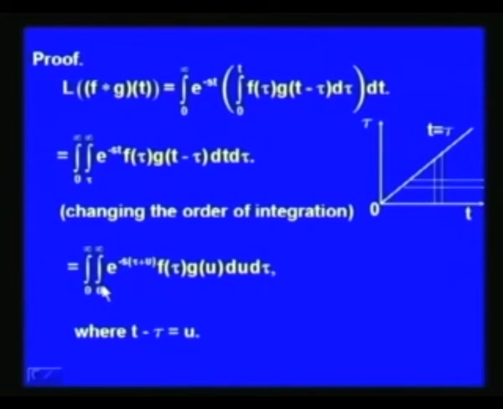The limits of integration for u are 0 to infinity, for tau they are again 0 to infinity, and here we can separate the variables tau and u. We can write e to the power minus s (tau plus u) as e to the power minus s tau into e to the power minus s u. So, let us group the terms which depend on tau and the terms which depend on u and separate the two integrals. We have the following.